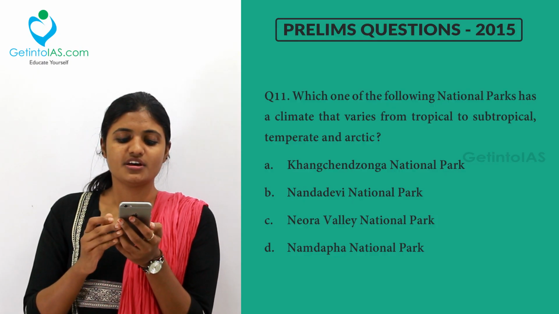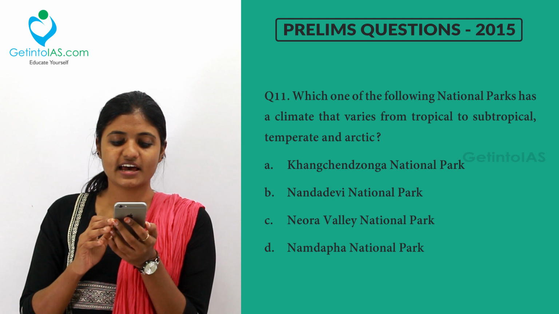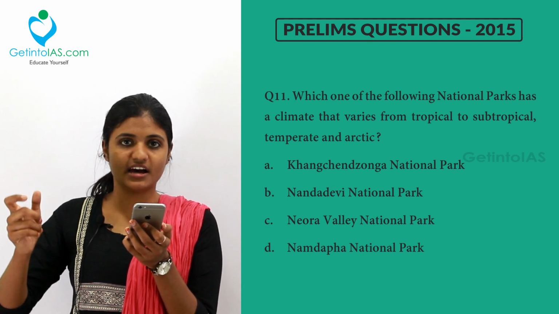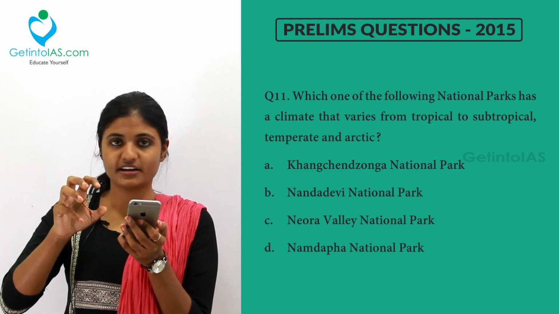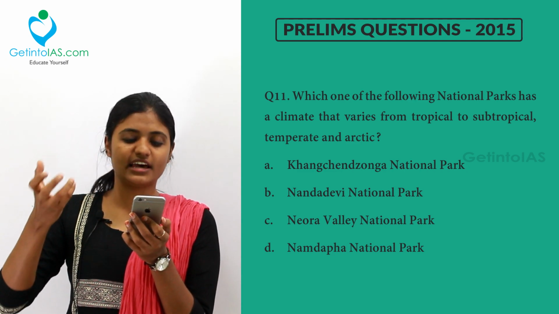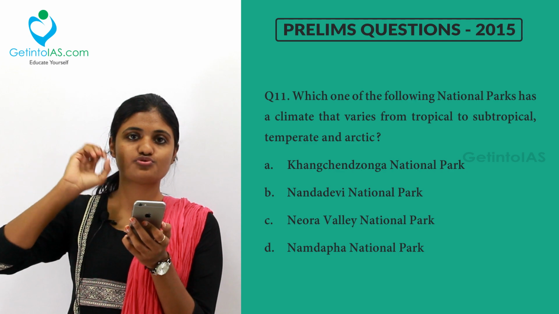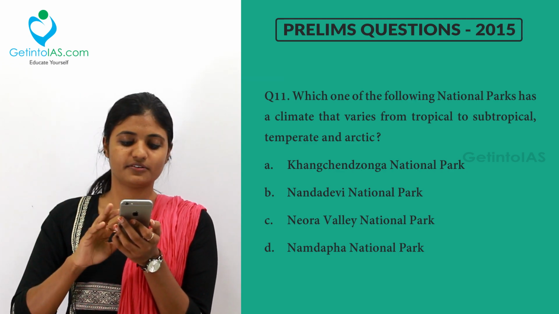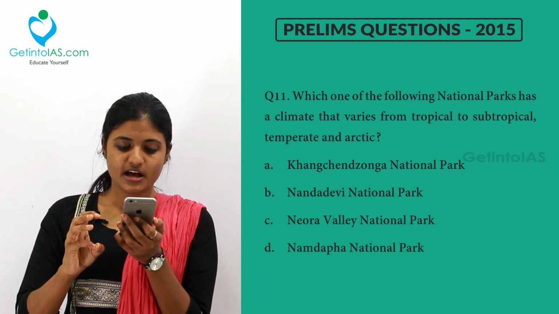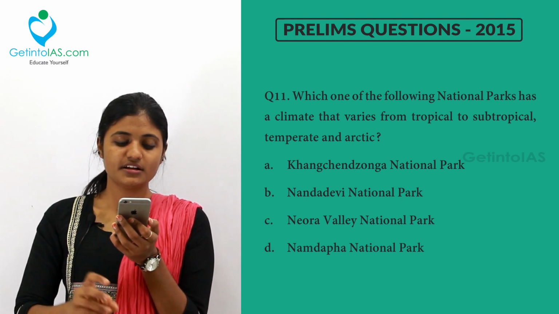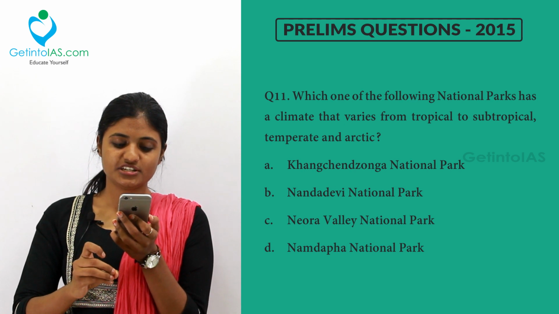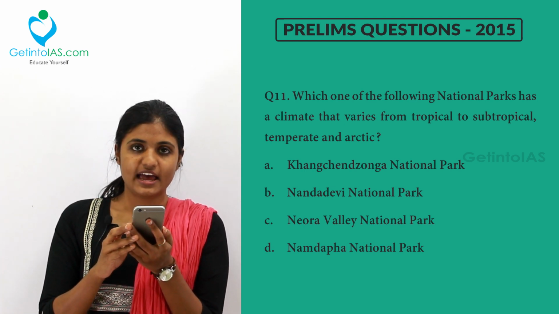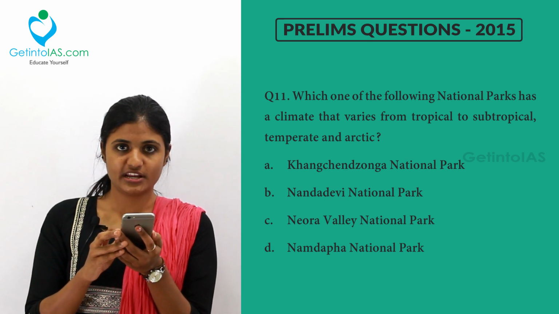Moving to the next question, which one of the following national parks has a climate that varies from tropical to subtropical to temperate and Arctic? So, some national park in India has a varying climate, from tropical to subtropical to temperate to Arctic. Where is that national park? First one, Kanchenjunga National Park. Second one, Nanda Devi National Park. Third one, Neora Valley National Park. Fourth one, Namdapha National Park. Let's see about the Kanchenjunga National Park.